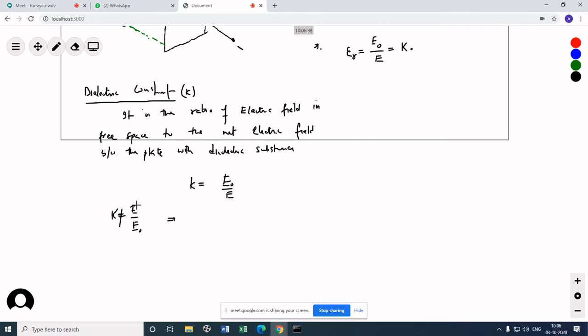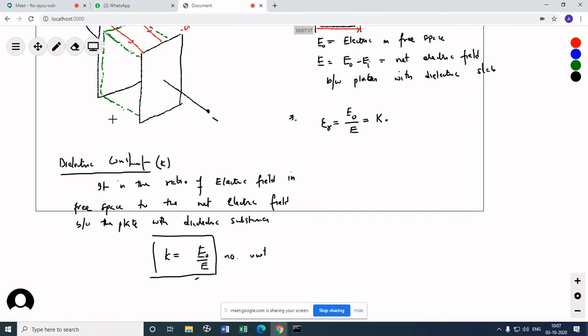So if you write this ratio as E by E0, it will be completely wrong. Be careful, because in your exam you may define kappa as E by E0 and the whole derivation gets cut, because it is a major mistake. Also, the dielectric constant kappa has no unit, because it is dimensionless. So this is what kappa is.